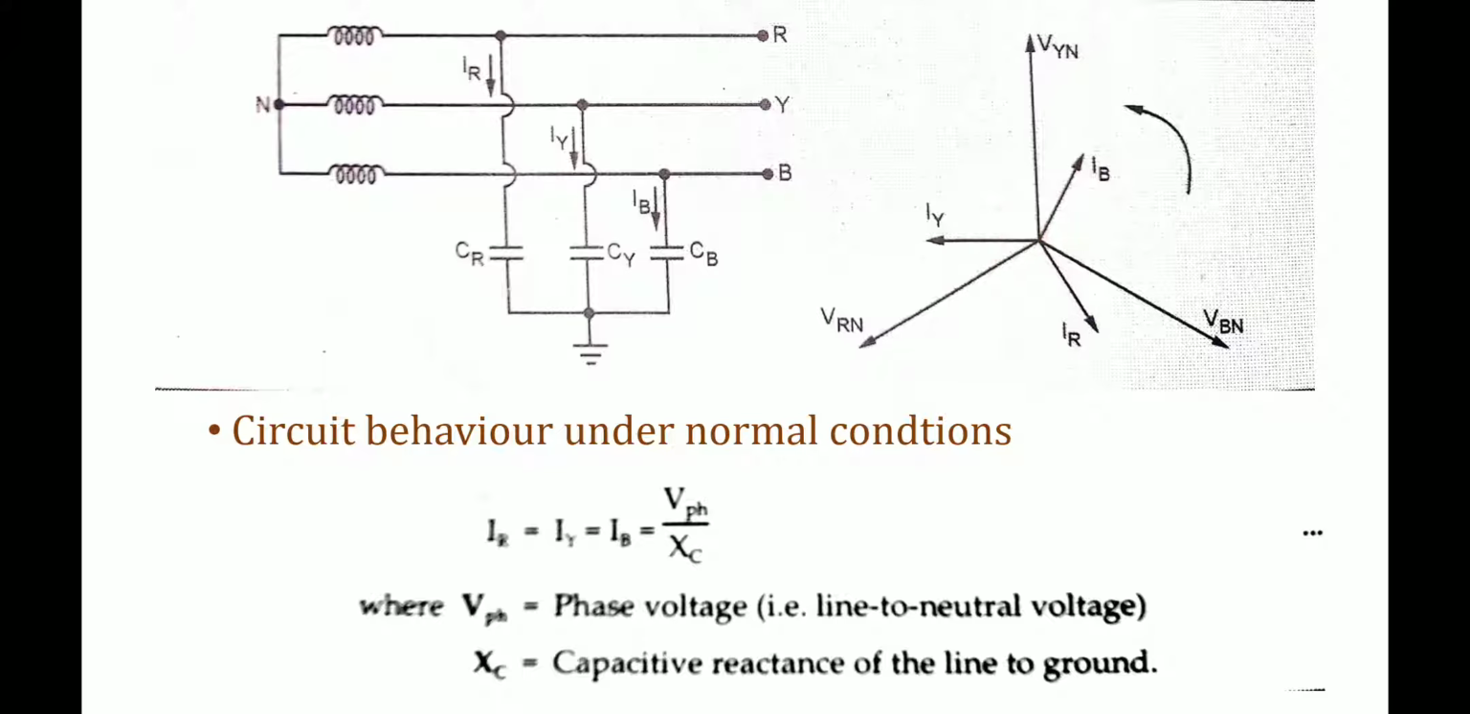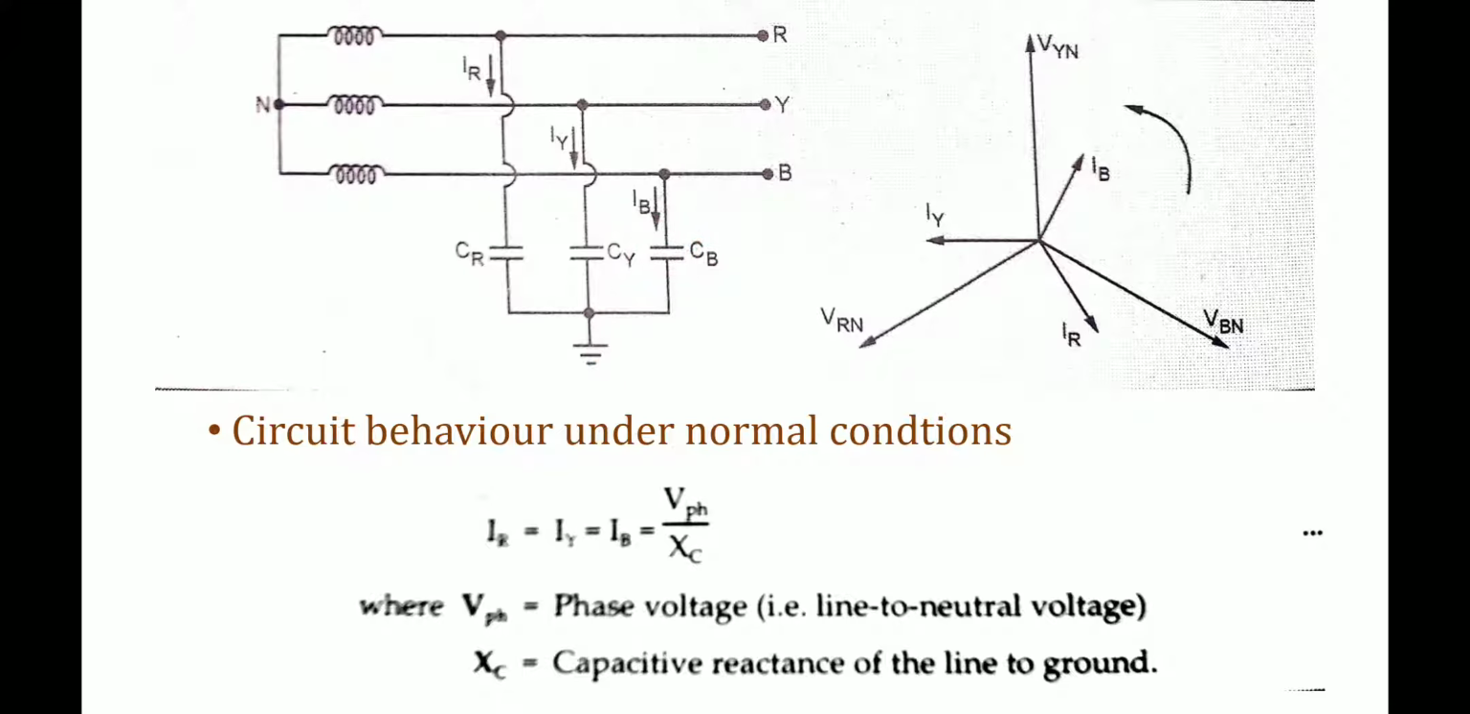The capacitive currents, which are IR, IY, IB, lead their respective phase voltages VRN, VYN, VBN by an angle of 90 degrees. Why does the current lead? Because the capacitances are connected between one another and to the ground itself.